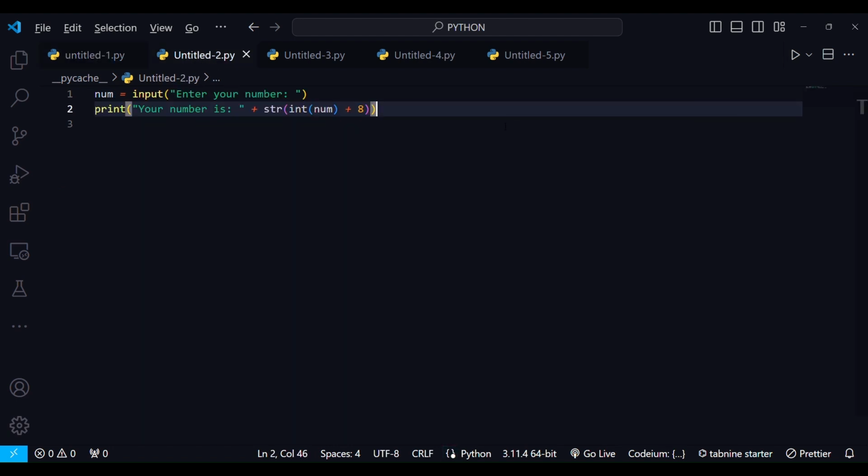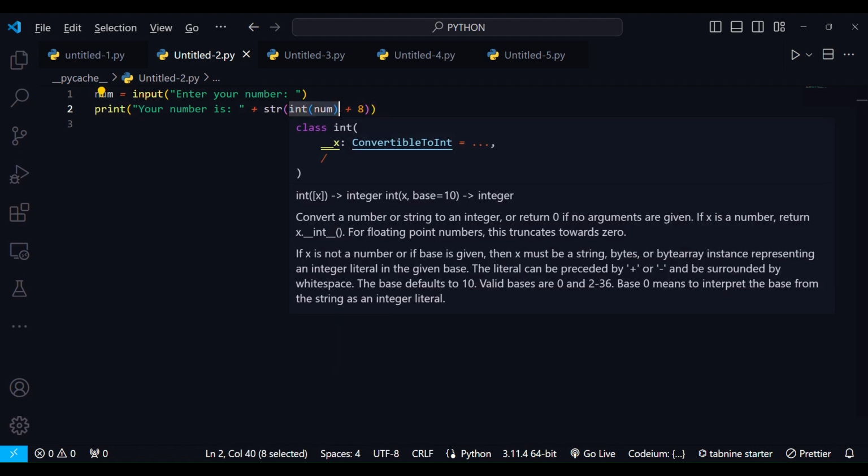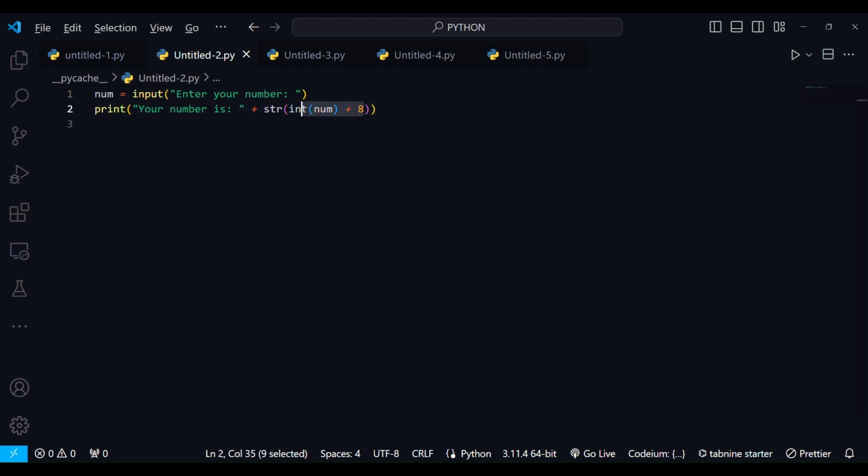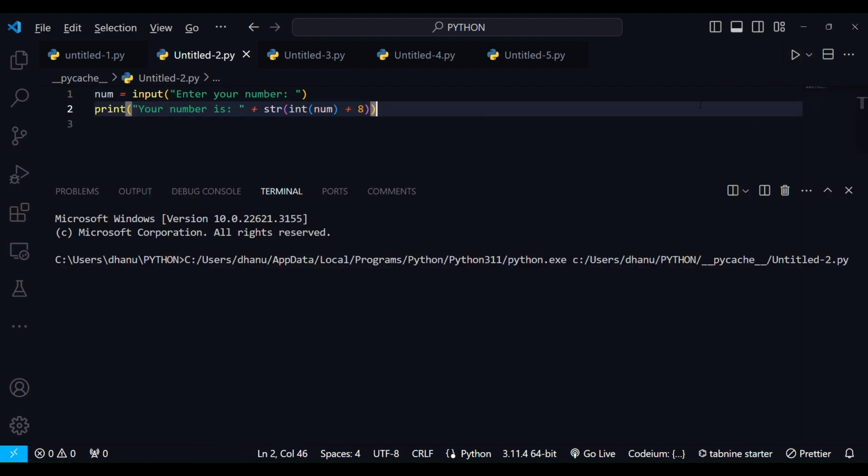Question 2. We are taking input from the user and then using it inside of the print statement. Here you can see that we are typecasting the input that we have taken. Number is the variable that is storing the input from the user, but it is converted to integer so that we can add 8 to it. Later, the sum of these two numbers are converted back to string so that it can be concatenated with this string, or else it will result in an error.